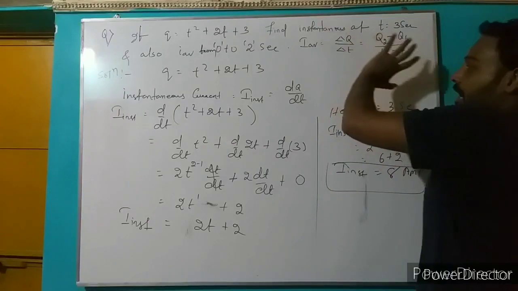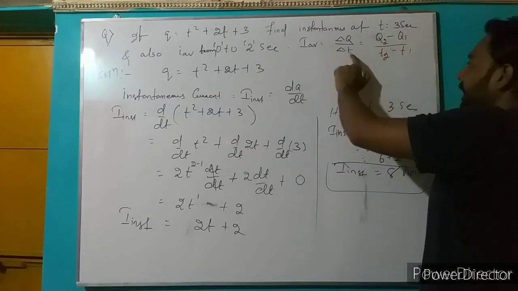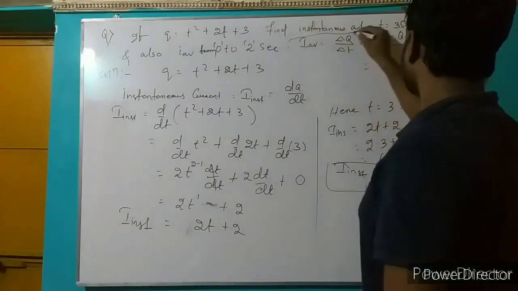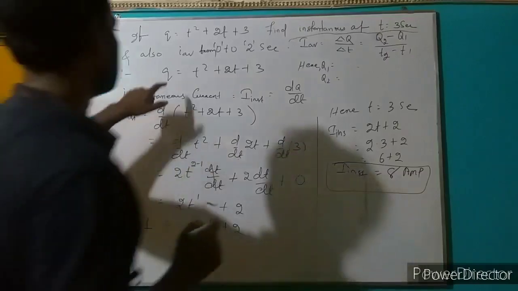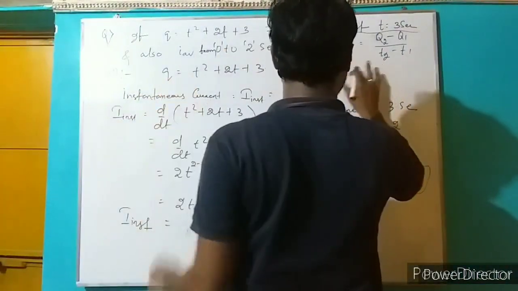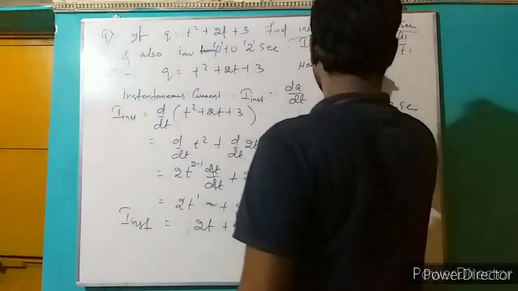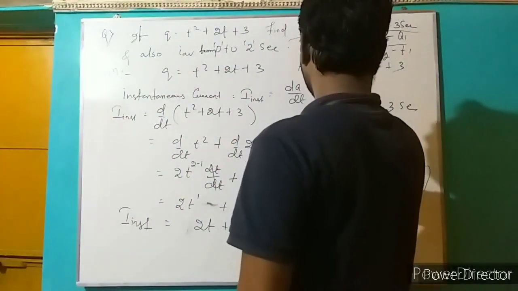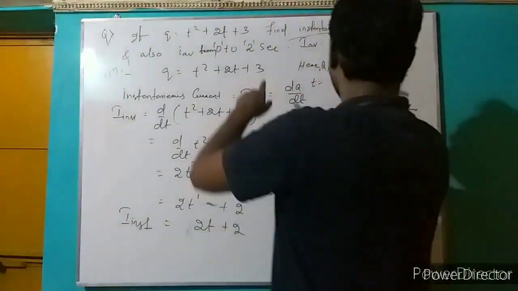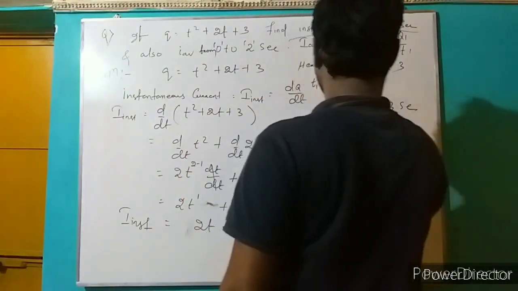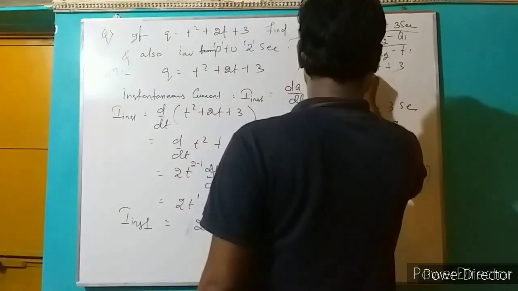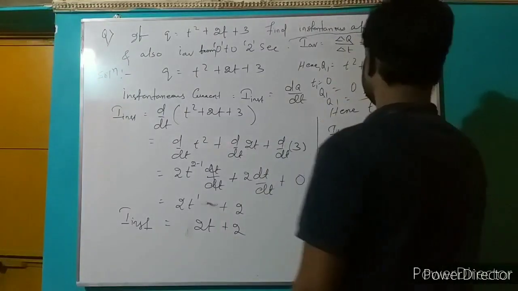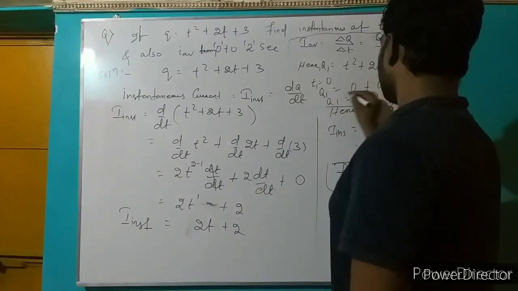Q1 is calculated from t squared plus 2t plus 3 at T1 equal to 0 seconds. Then Q1 equals 0 plus 0 plus 3. So Q1 equals 3.